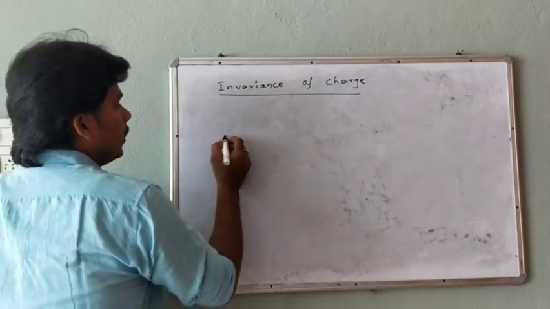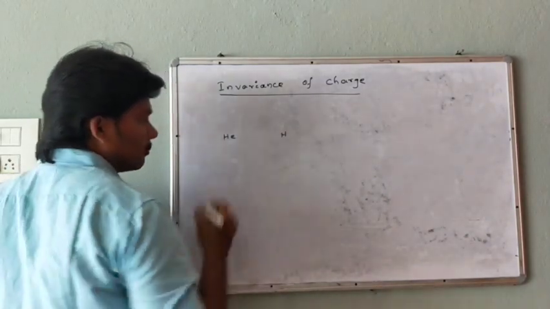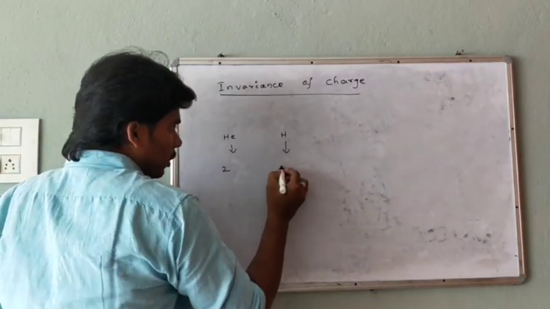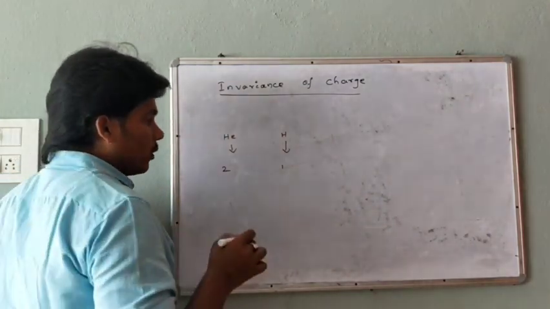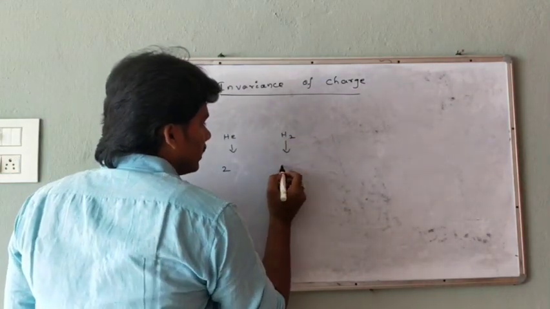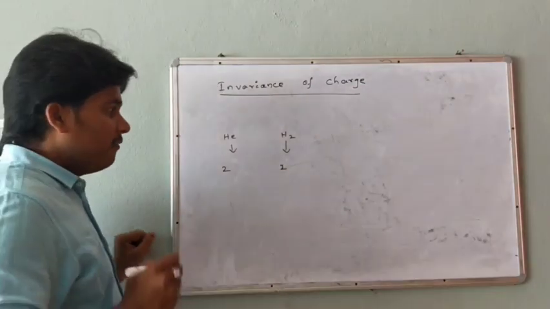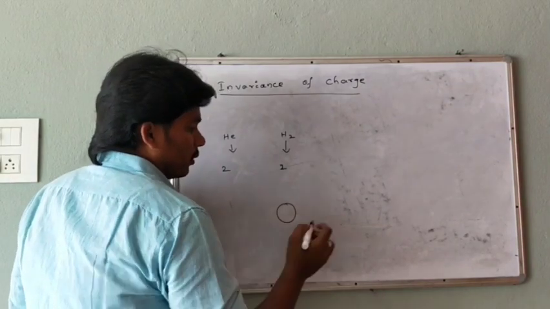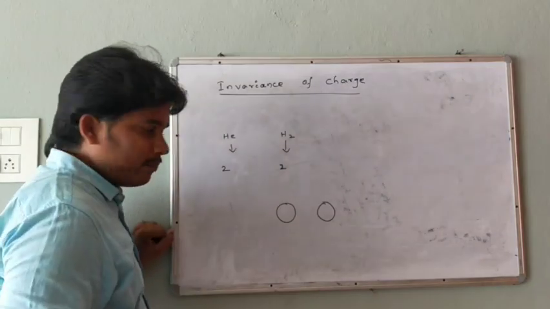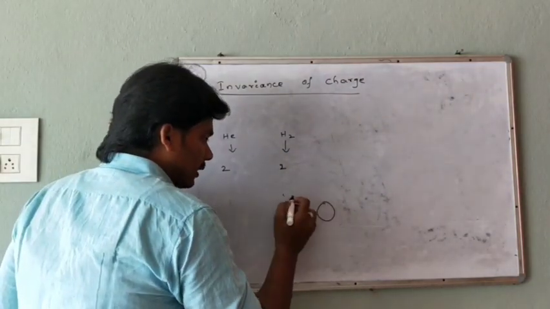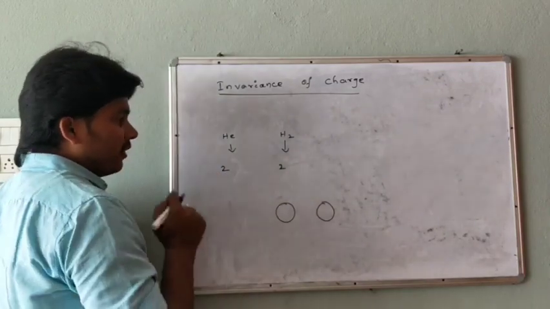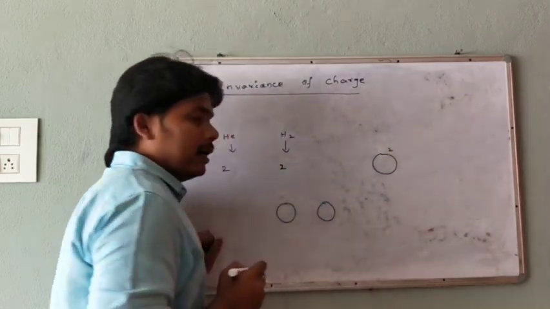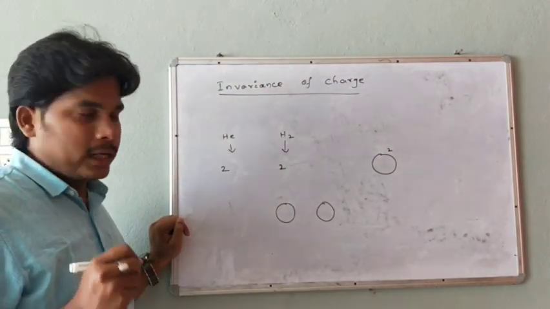I will take helium and hydrogen. See, in helium, 2 electrons are there. In hydrogen, 1 electron is there. For this one, I will take 2 hydrogens, which means we get 2 electrons. This is the 2 atoms of hydrogen, where the outside one electron is present in the orbit of each hydrogen. In the same way, in one helium, 2 electrons are present in the orbit of the helium.